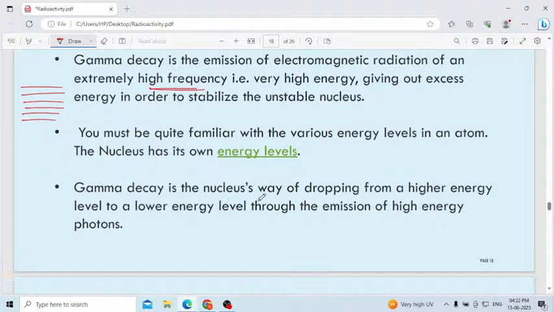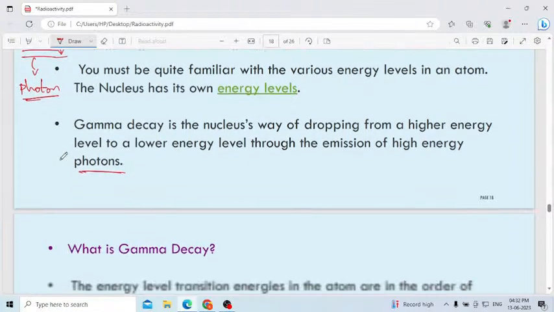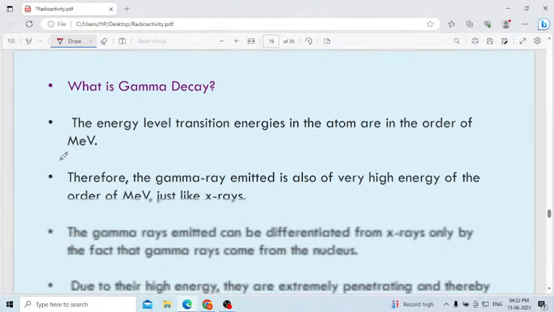Gamma decay is the nucleus's way of dropping from a higher energy level to a lower energy level through the emission of high energy photons. It means that inside the nucleus, the particles will jump from a higher energy level to a lower energy level like this, with the release of a photon. Photon is nothing but a packet of energy, correct? That we will consider as gamma decay.